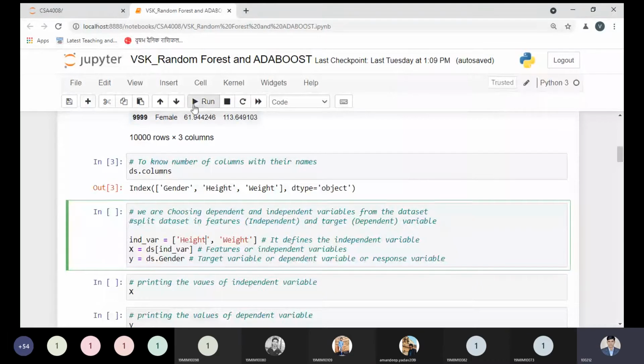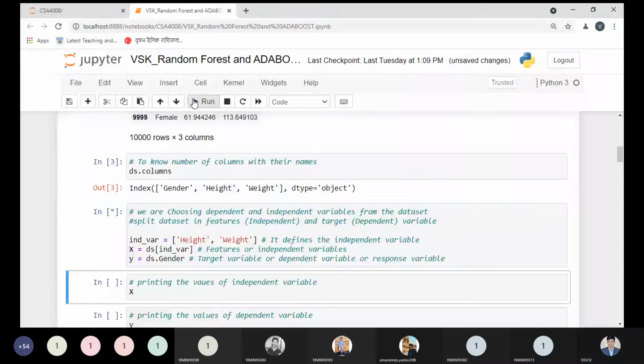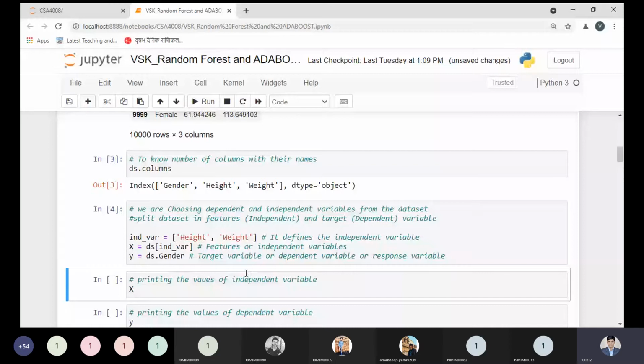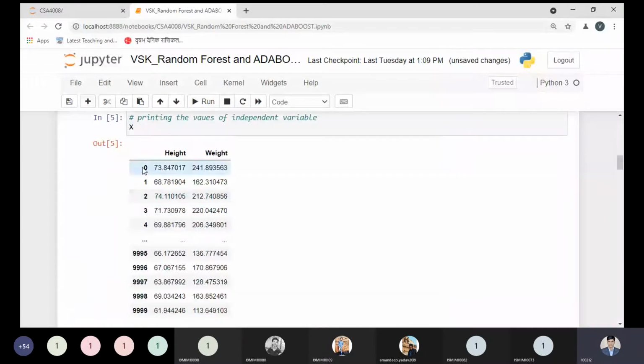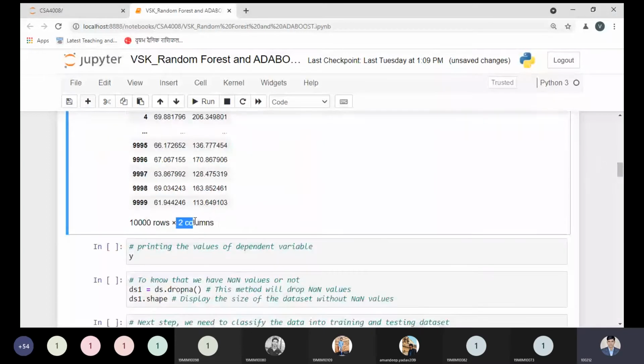So I'm executing this code over here, so we are keeping this information. Let me print these values over here. What is handled by the X variable? That is printing the values of the independent variable. We have one variable but multiple features, so let me print this part. Now you will be able to understand height and weight, starting from 0 to 9999, so 10,000 rows and 2 columns. These 2 columns belong to height and weight respectively.